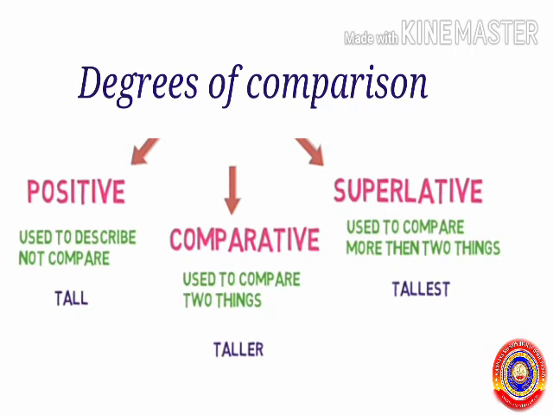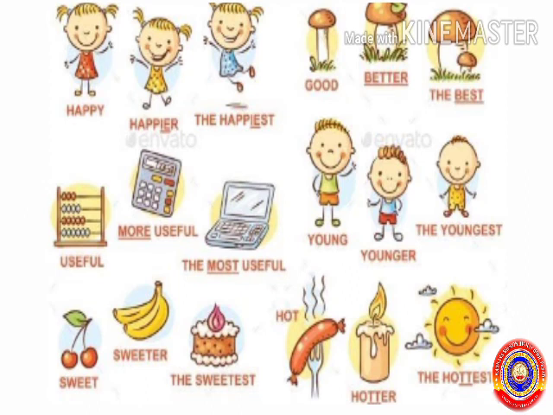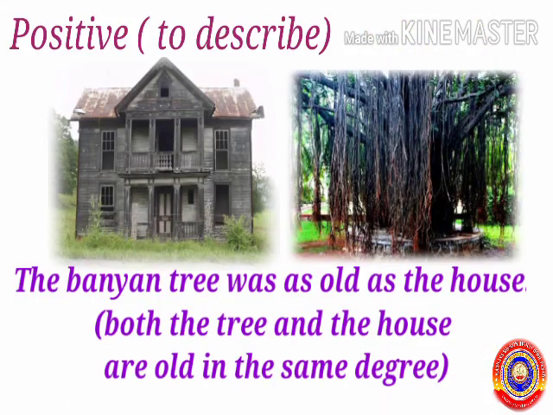Here is an example for you. The word tall. Look at the three forms of the word tall. In positive, it is tall itself. When it comes to comparative, it is taller. And in superlative, it changes to tallest. More examples for you. Happy, happier, happiest. Good, better, best. Useful, more useful, most useful. Young, younger, youngest. Sweet, sweeter, sweetest. Hot, hotter, hottest. Let's see one by one in detail.